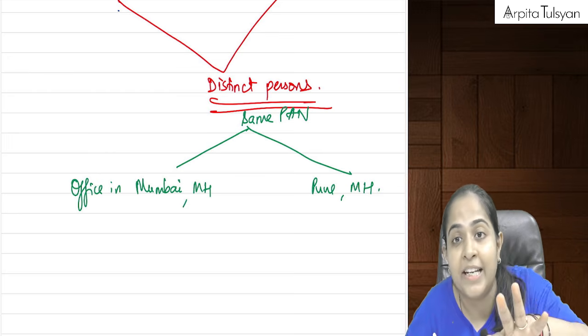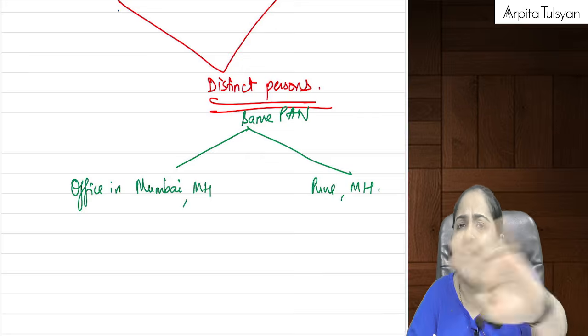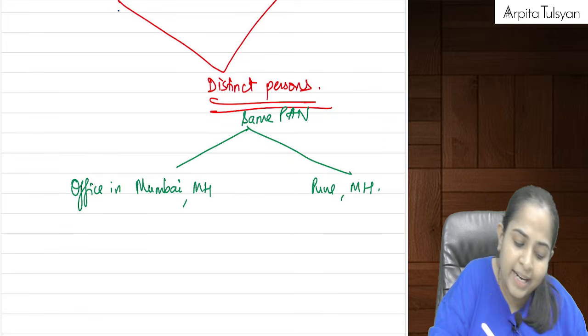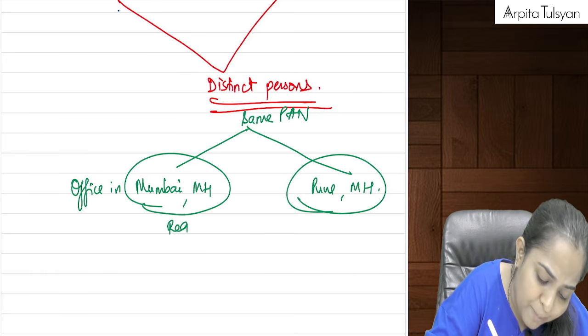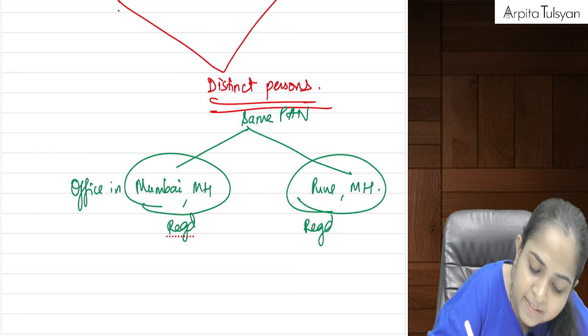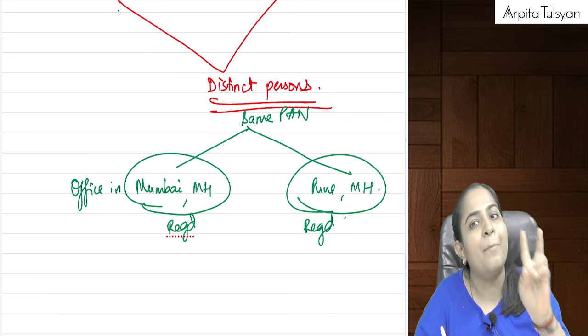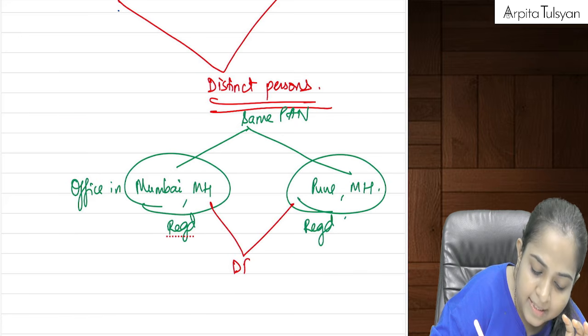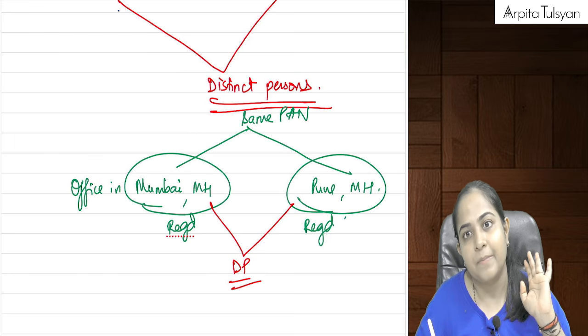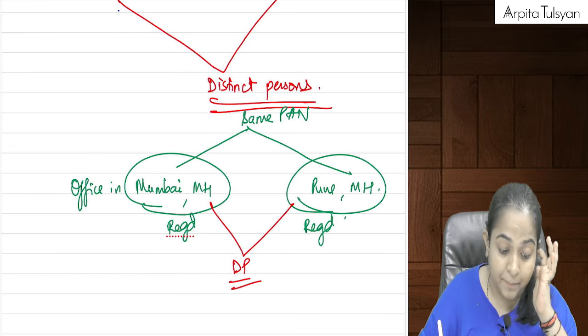Even if it is within the same state, the law allows me to take two different registrations. So I can take one registration for Mumbai and one registration for Pune. So can we say both of them are separately registered? Same PAN but two different GST registrations. This will be considered as distinct persons.